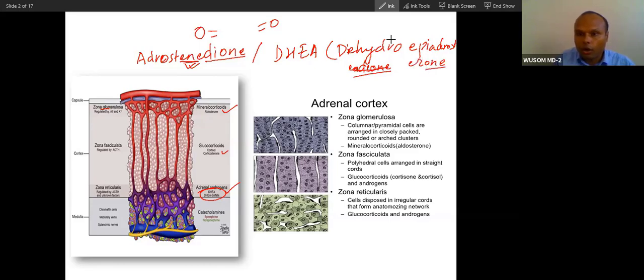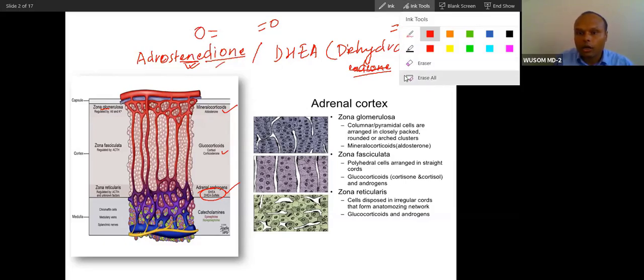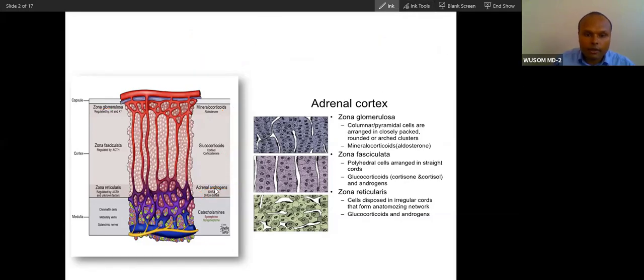Here you will see only one oxo group, whereas in androstenedione you will see two oxo groups. So these two are the androgens secreted from the adrenal cortex, and they are very, very important for us. They have a very big impact in pathogenesis.